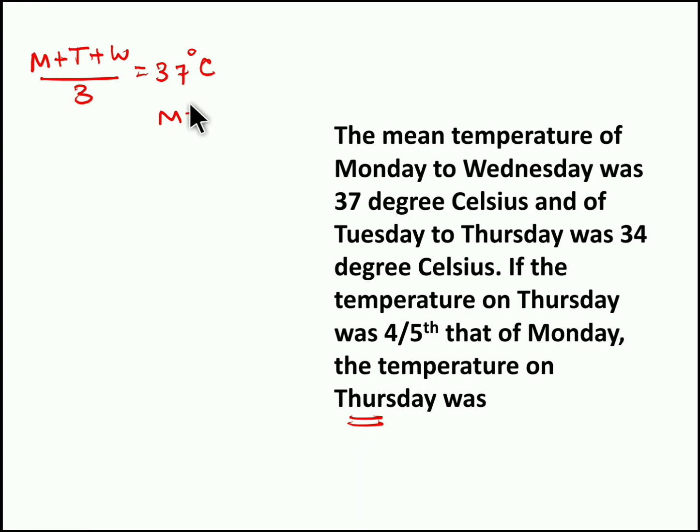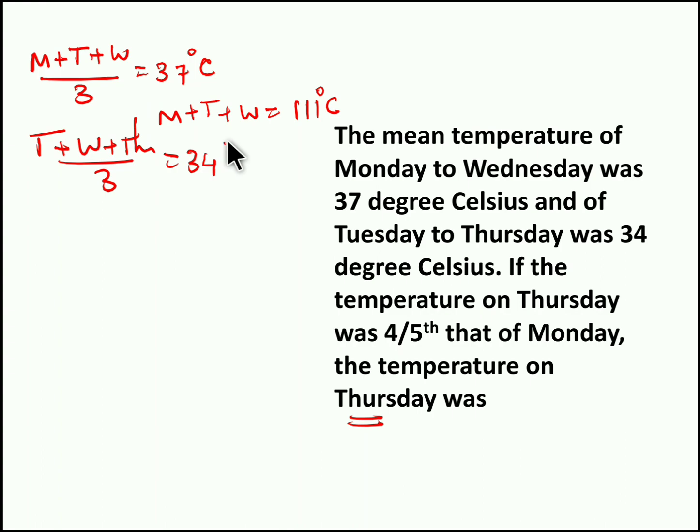So the total temperature of Monday to Wednesday will be 37 into 3, 111 degrees Celsius. And for Tuesday to Thursday, the average of Tuesday, Wednesday and Thursday is 34 degrees Celsius. So the total temperature of Tuesday to Thursday will be 34 into 3, we get 102 degrees Celsius.